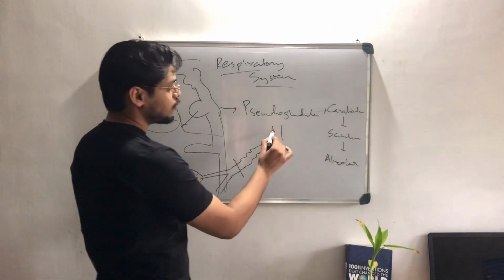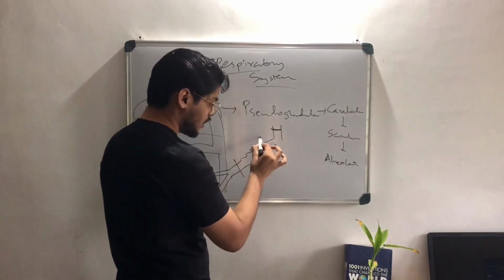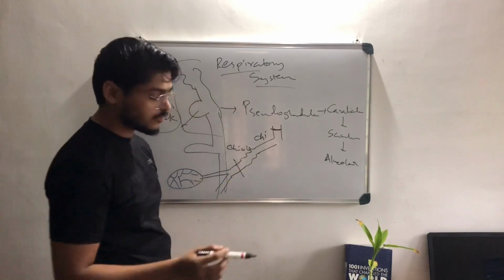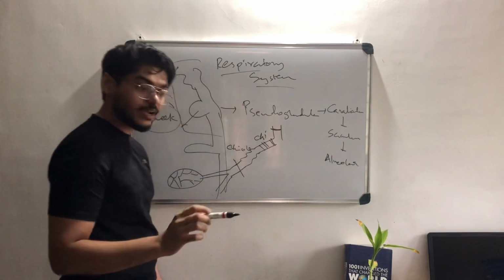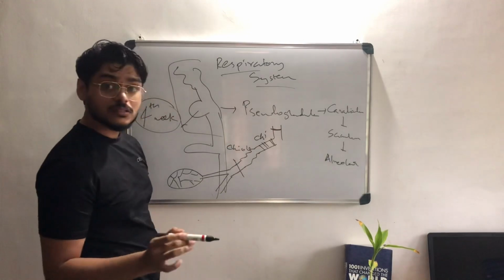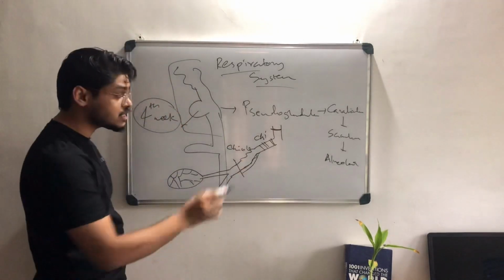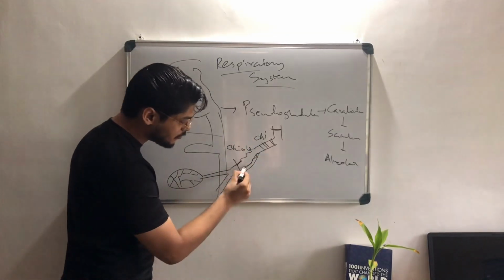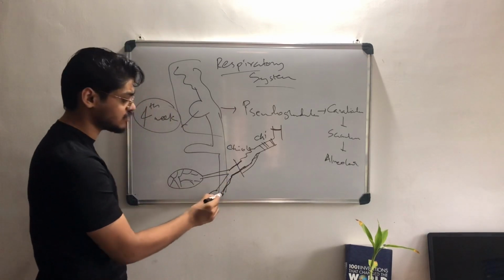First of all, the trachea has ring-shaped cartilage. We have the bronchi, after that the bronchiole. So there's a difference, okay? Bronchi has hyaline cartilage. Bronchiole do not have any cartilage. We have to know that. It's just epithelium and smooth muscles. There is no cartilage in bronchiole. So it will terminate in the terminal bronchiole. After that there is the respiratory bronchiole, after that the alveolar duct and sac and so on.